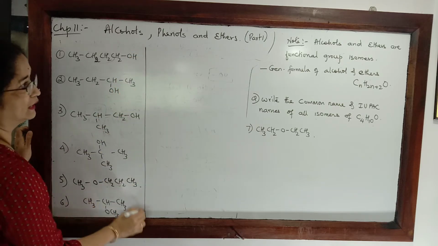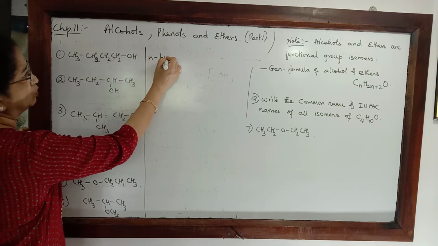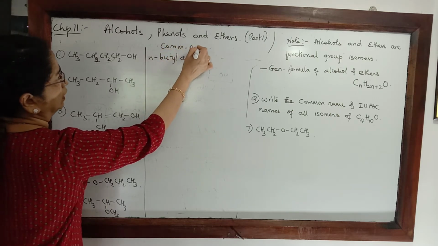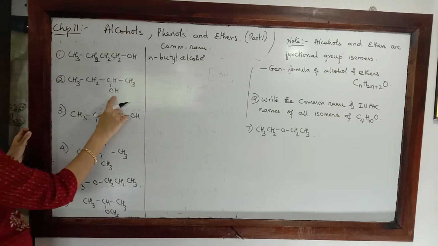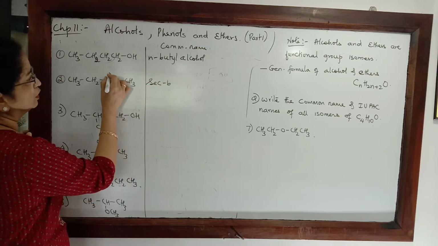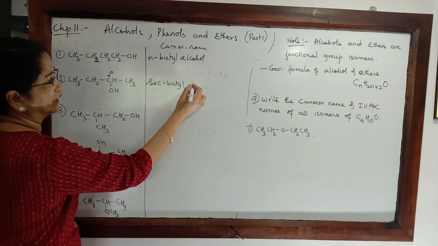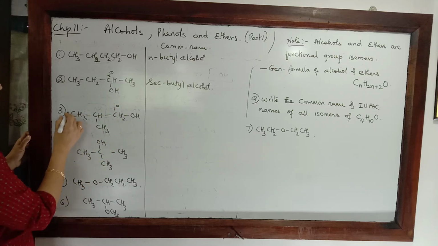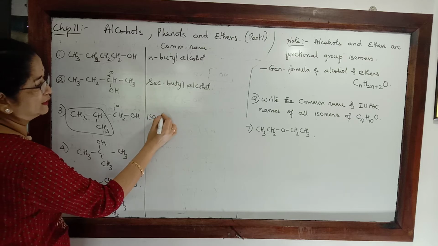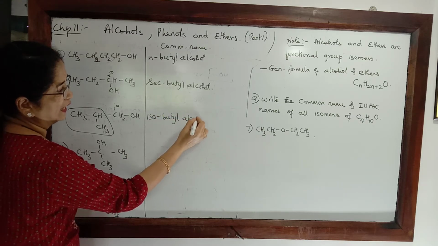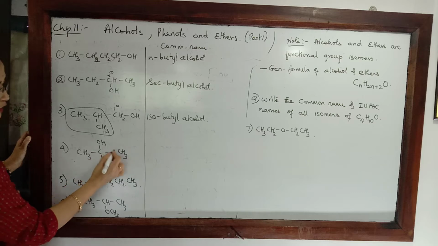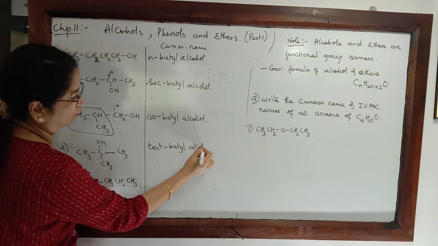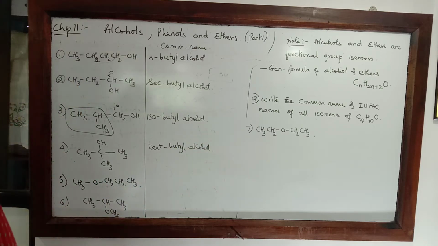Now let us write their common names. This is n-butyl alcohol. According to the question, we are writing common name. This is secondary because the OH is on a secondary carbon and there are 4 carbon atoms. That is sec-butyl alcohol. In this case, this is a primary carbon, but this branching is iso. So this is isobutyl alcohol. And in this case, the OH is on a tertiary carbon. So this is tert-butyl alcohol. These are the common names of these alcohols.